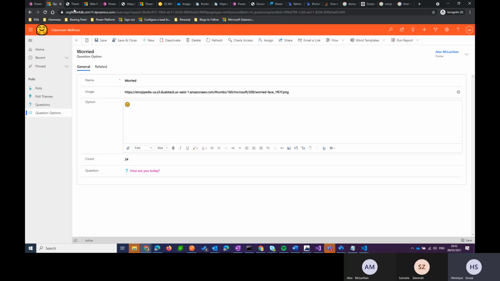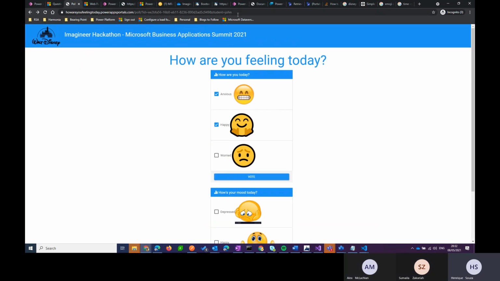If I switch back to the Power Portals, we can see that we have a unique URL where the teacher can identify the student in case he wants to see if a particular student is struggling. Because we have this parameter in the URL, we are able to track down the person who is actually voting. Otherwise, the application can also be used anonymously.